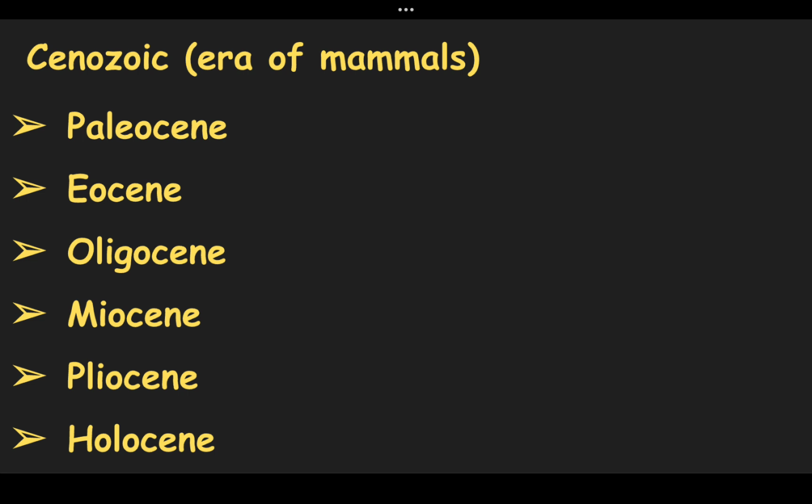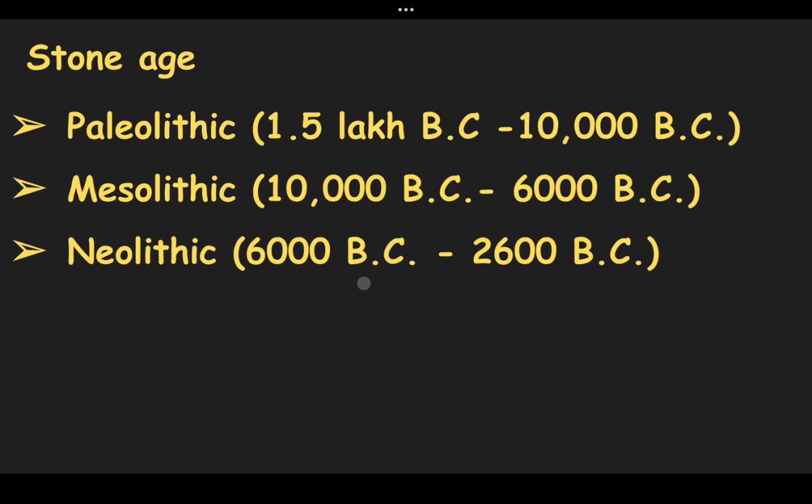Now the technology is changing much faster without giving a chance for cultural adaptation, and this is also known as the cultural lag. Humans started using sandstone to make tools, and this is known as the beginning of the Stone Age. Stone Age is again divided into three phases. First is the Paleolithic, second is the Mesolithic, and the last is the Neolithic. The Paleolithic is from 1.5 lakh BC to 10,000 BC, whereas Mesolithic is from 10,000 BC to 6,000 BC, and Neolithic is from 6,000 BC to 2,600 BC.